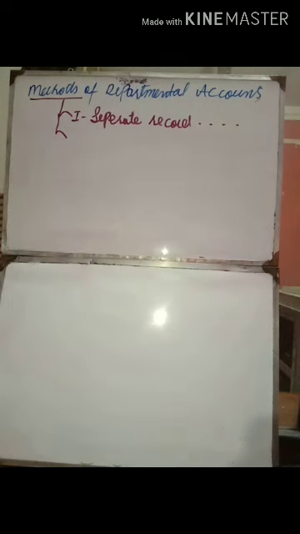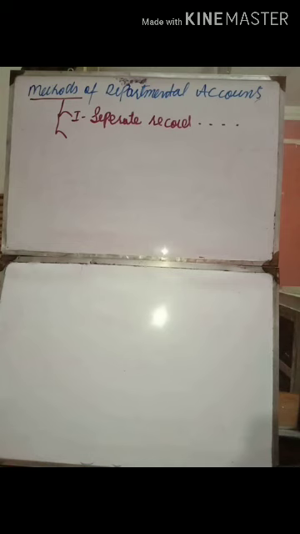The first method is to record separate books for each and every department, and accounts like the trading account, profit and loss account, and balance sheet can be prepared separately for each and every department. So we have to maintain each and every account record separate from each other.